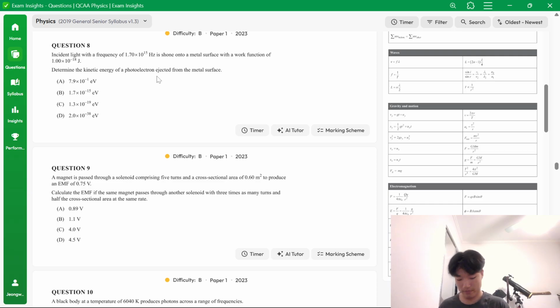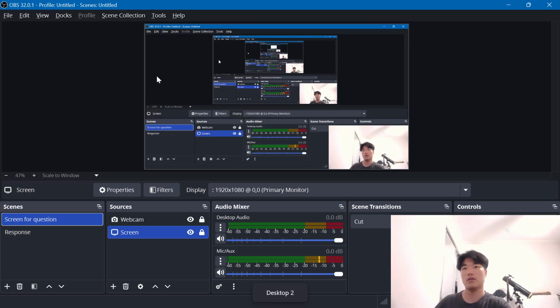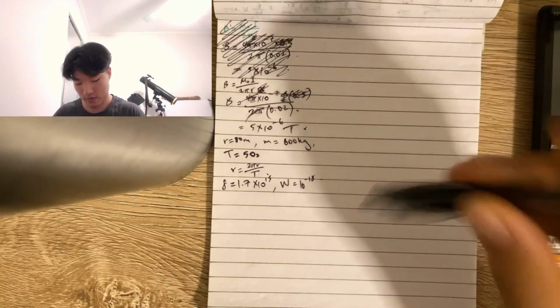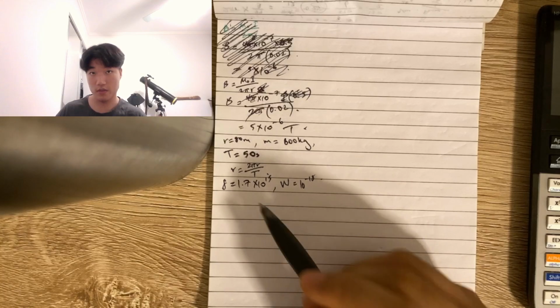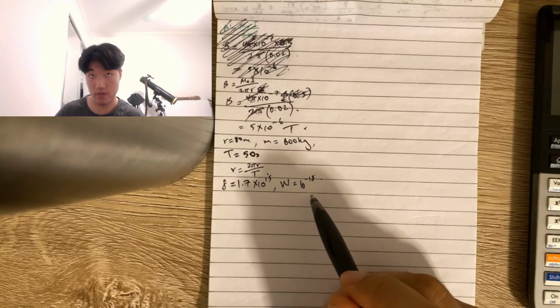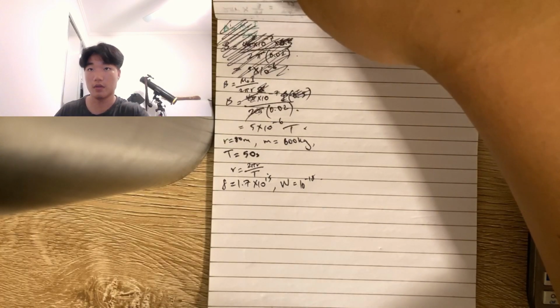Just write the values down before I change the screen. Okay, so it's just the kinetic energy. We have a frequency of 1.7 times 10 to the 15, and a work function of 10 to the negative 18, I believe. Just double check.